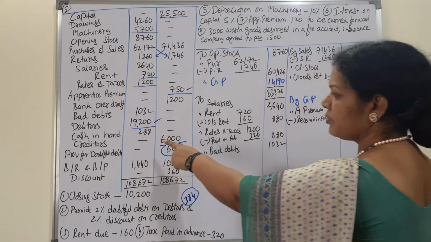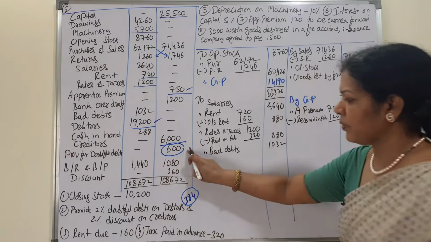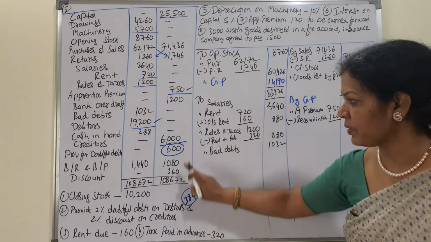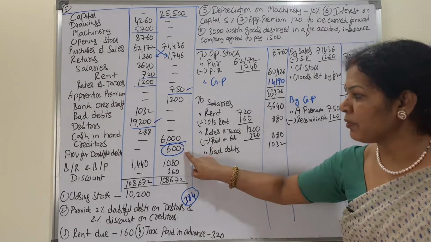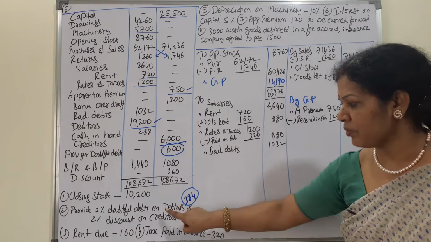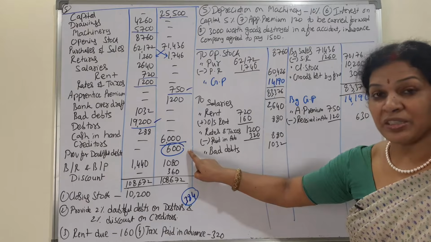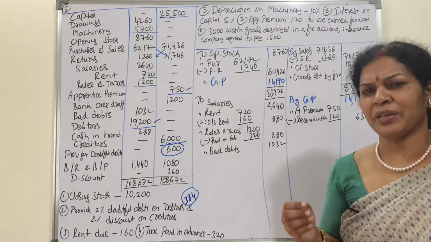Next, debtors, that's where. Next, provision for doubtful debts. This I have already explained. We have kept provision for doubtful debts 600, but we had a loss of 2%. If you calculate, it comes to 384. Out of 600, 384 loss, will remove it.